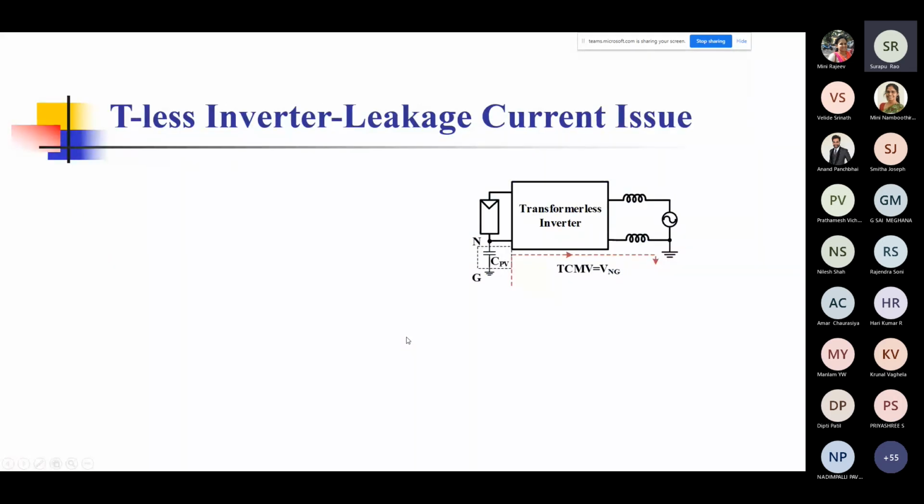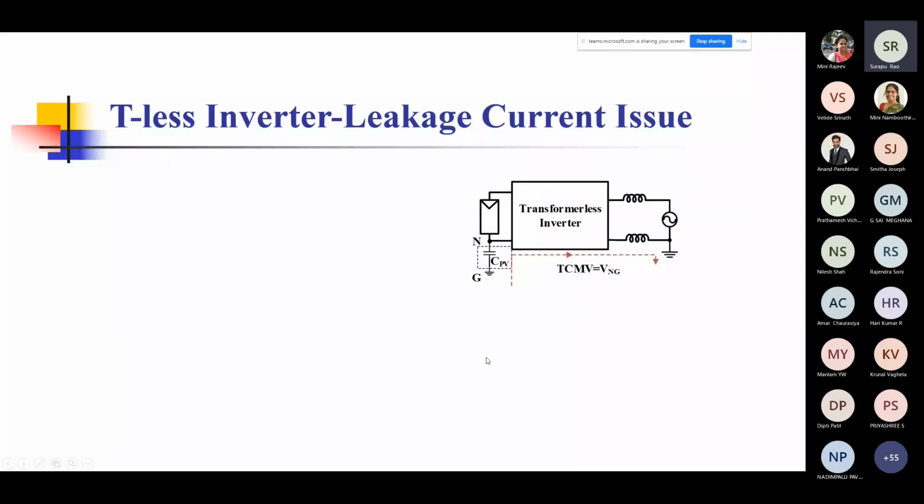I'll just skip this slide because this is basically the mechanism of how the parasitic capacitance appears in solar PV systems. You can see that the chassis is locally grounded. And from one of the lines carrying power from the PV source down to the chassis, you have this parasitic capacitance, CPV, which will show up. And the common mode voltage, which I described to you in detail, would appear across this.